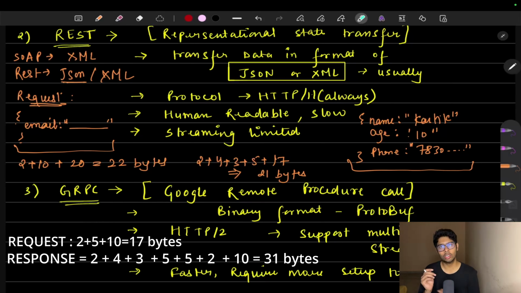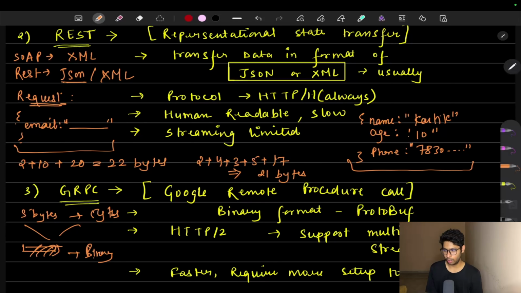So when we study them, you will be able to know that here we are sending 22 bytes and we are getting 21 bytes, but in protobuf, you will just send approximately 5 bytes and you will get back 5 bytes, something like this, and you will save approximately half of the space with the help of binary. Okay, so this is the key difference. We have just compressed the complete size.